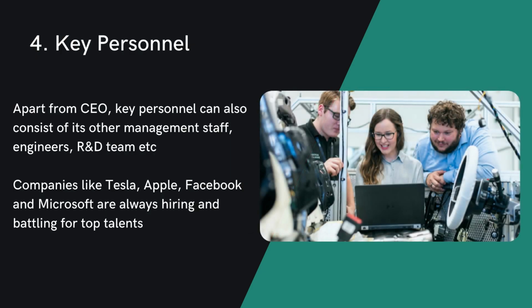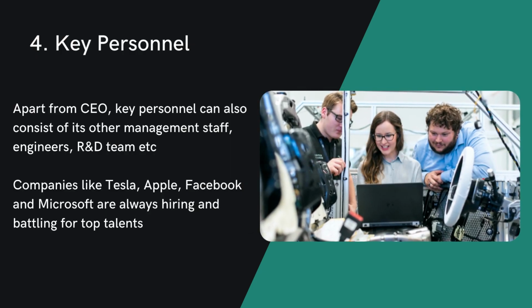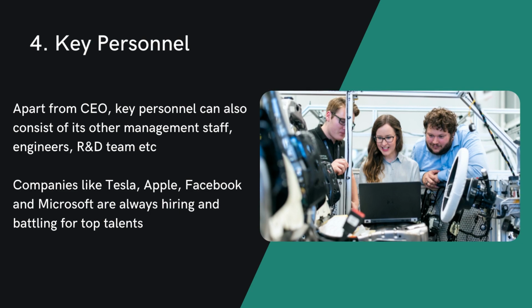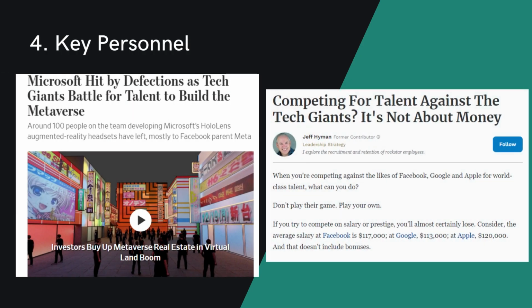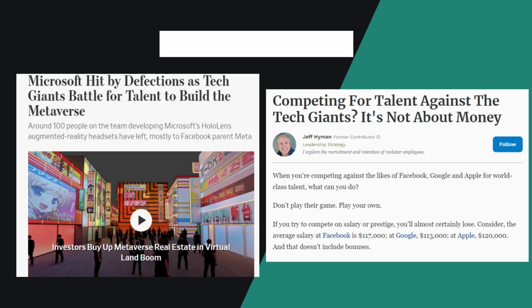When we talk about key personnel in the company, naturally we will think of the CEO. But I also wanted to share that key personnel can also consist of its other management staff, engineers, R&D team, etc. Companies like Tesla, Apple, Facebook, and Microsoft are always hiring and battling for top talents. You can tell by seeing employees moving across these few big companies.